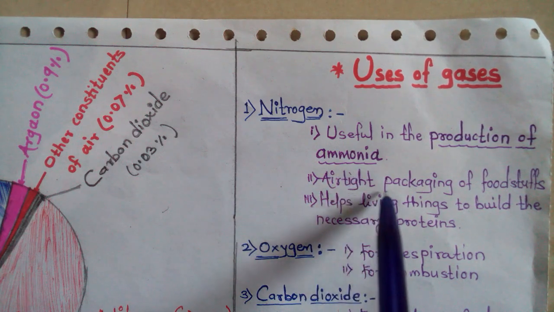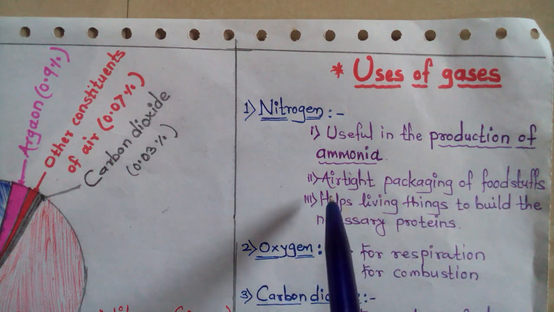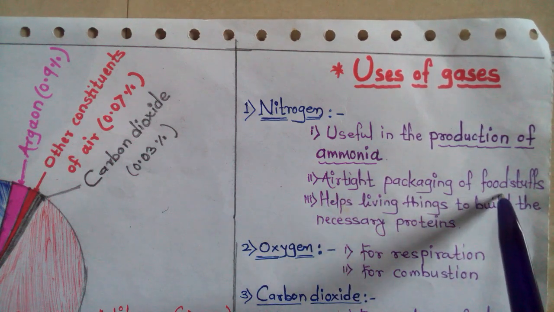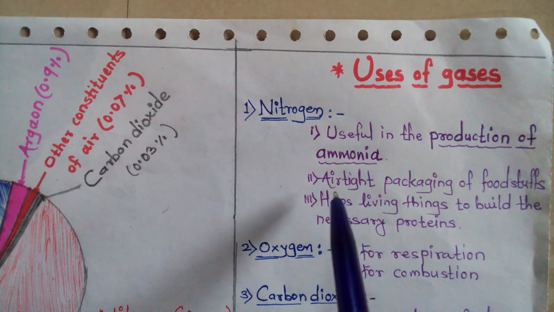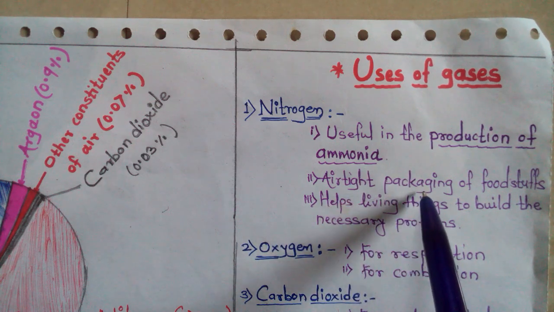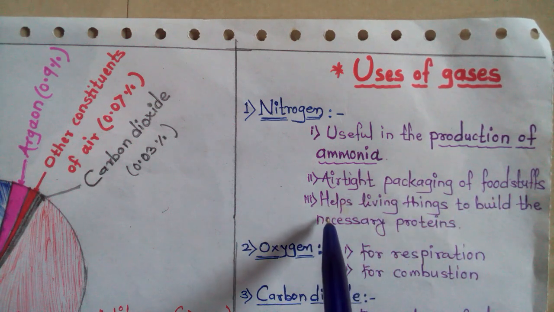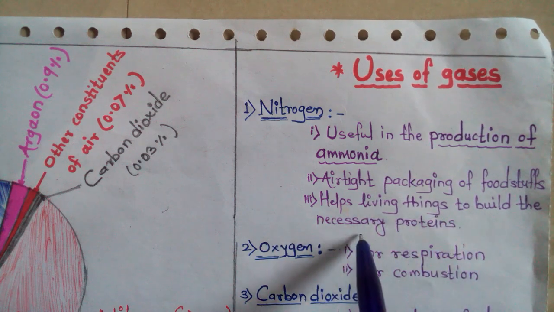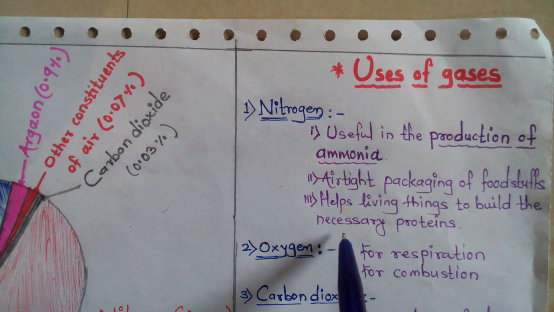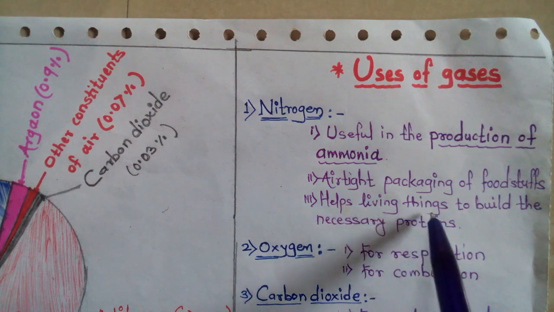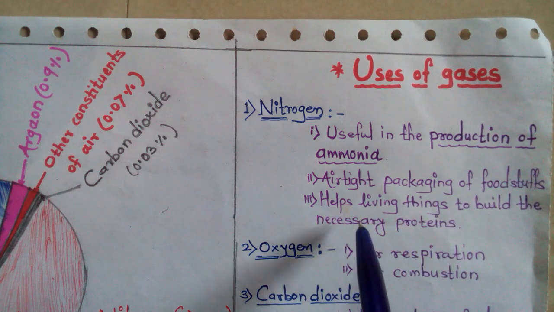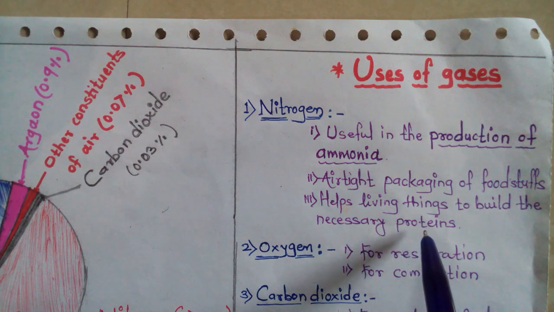Okay. Then airtight packaging of foodstuffs. Airtight in Marathi we say हवा बंद. Means the packaging of foodstuff. Then it helps living things to build the necessary proteins. Which living things are there? In our body also nitrogen is there, as well as in the soil. Plants and animals are living things. With the help of nitrogen we build the necessary proteins.